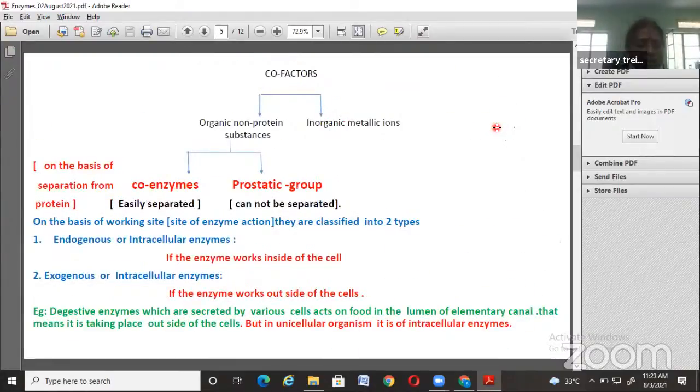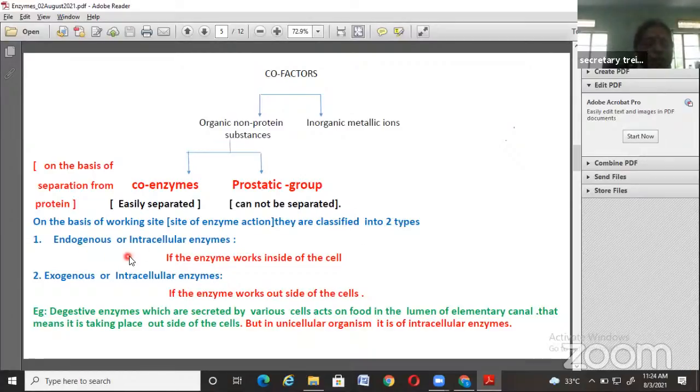The next, on the basis of working site, these enzymes are classified into two types. See here, I have just shown you the active sites of enzymes. They are the functional sites of the enzymes, and on the basis of that working site, these enzymes are classified into two types.